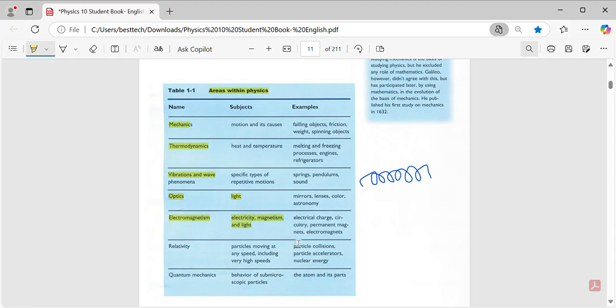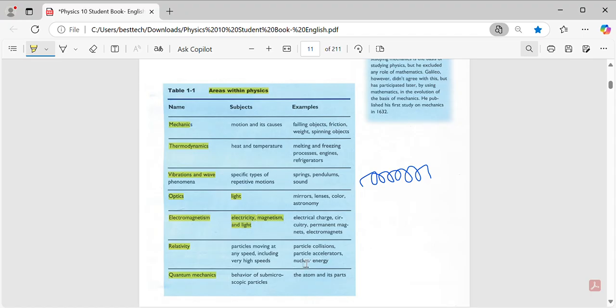And guys, some of the examples are really hard for the students. So just look, the type is important and just understand the example. But the examples of mechanic and thermodynamic and vibration are really important, and optic too. But for electromagnetism and relativity and quantum mechanic, in brief, just understand the types. And that's all. Relativity, for example, moving particle. In atoms, you have electrons spinning around the atoms. So electrons and high-energy particles moving, that's relativity.